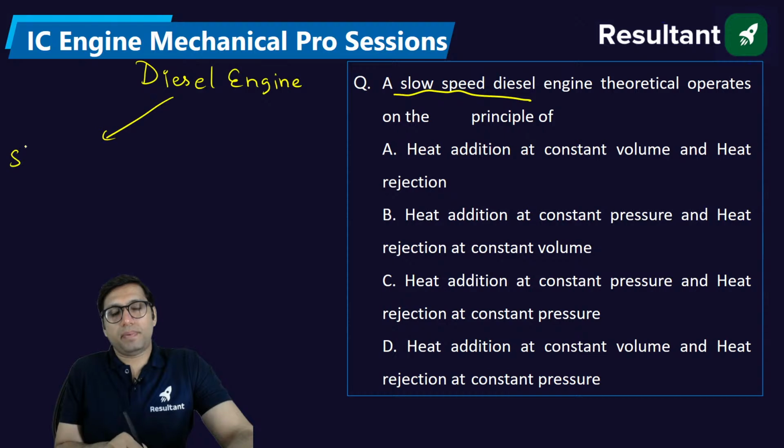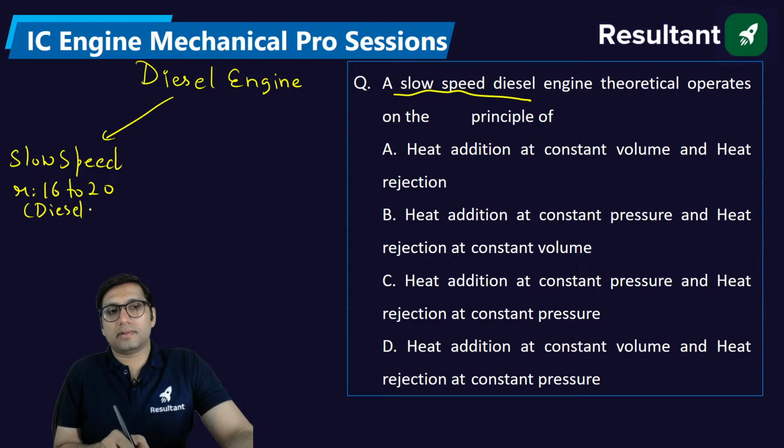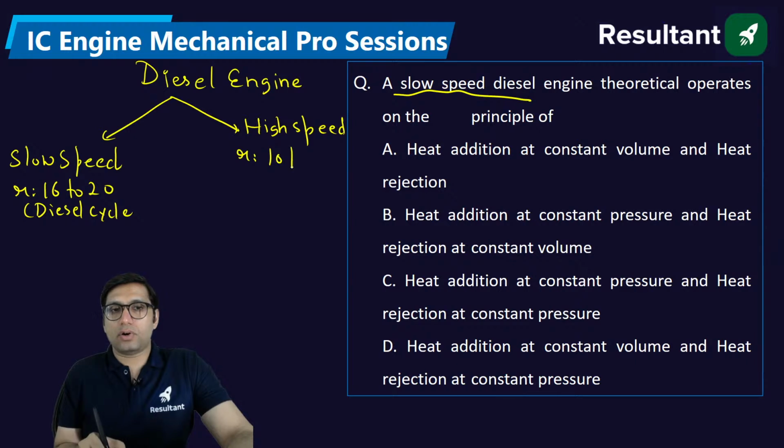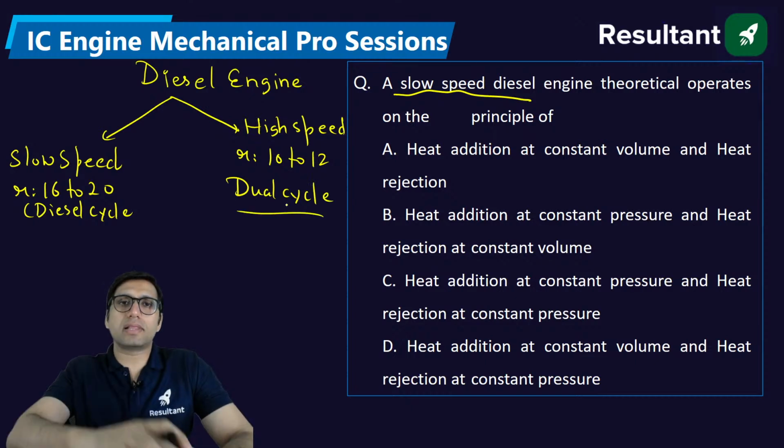At slow speed, due to a high compression ratio of 16 to 20, we follow the diesel cycle. And at high speed, with a compression ratio of 10 to 12, we follow the dual cycle.